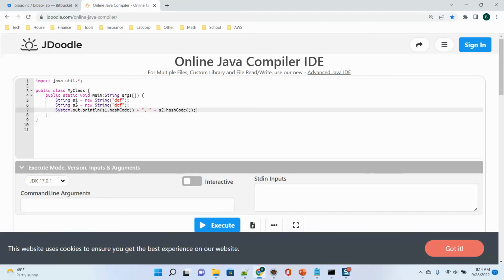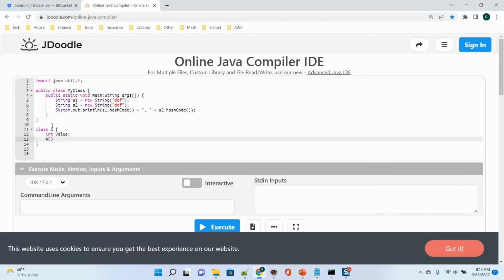If you have an object, say I have another class A here with an int value, and A has a constructor, this dot value equals value.